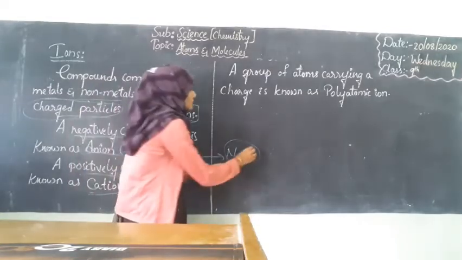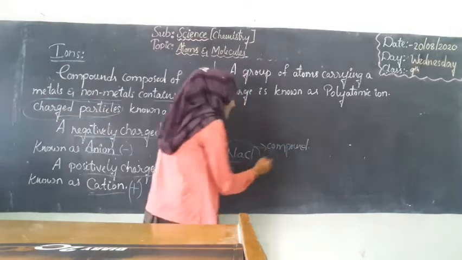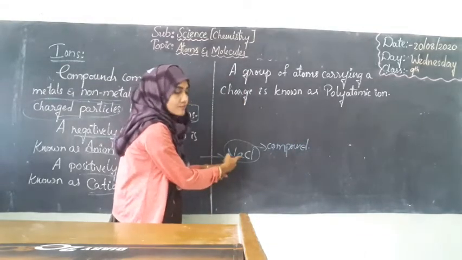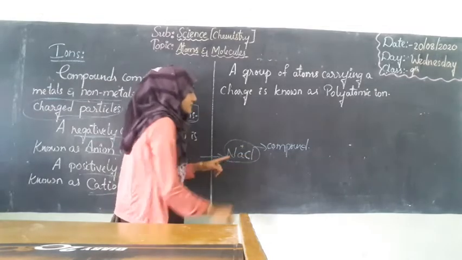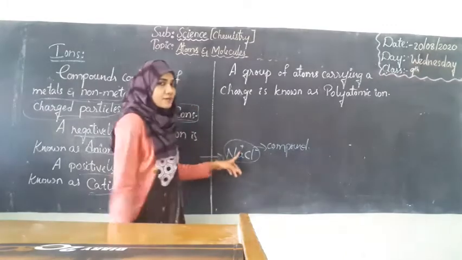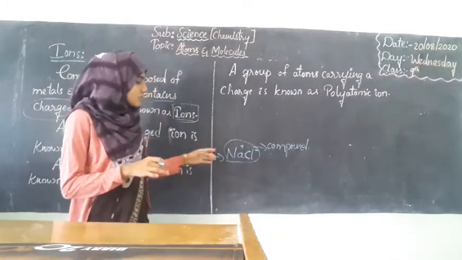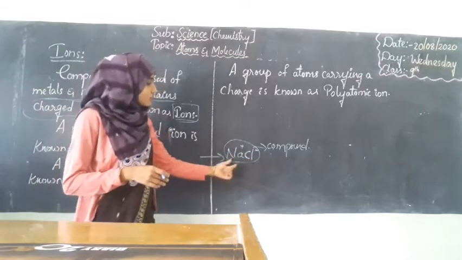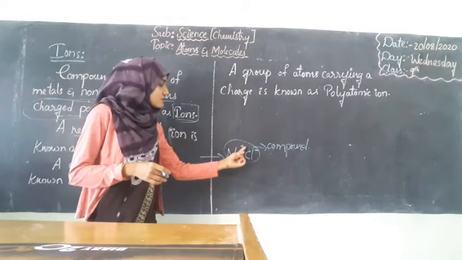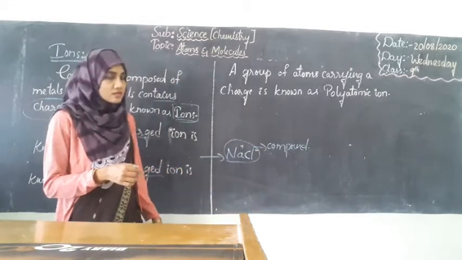So this is a compound. What is the name of this compound? Sodium chloride. This sodium has a positively charged particle, whereas the chlorine has a negatively charged particle. So now you know how to write the charged particles, right? We will write it like this: sodium chloride. Sodium has a positive charge and chlorine has a negative charge.